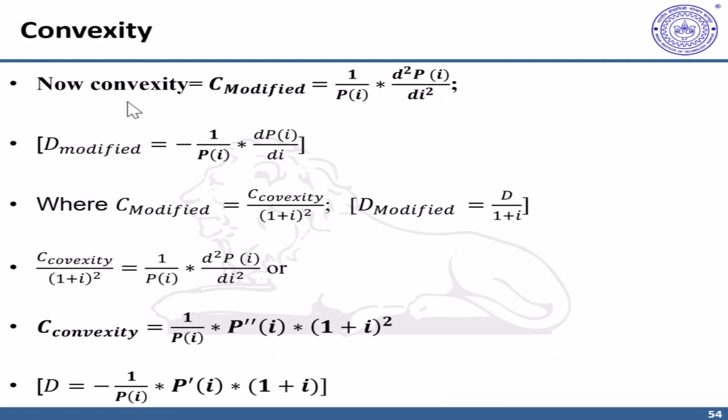convexity in a parallel manner with duration. Recall, we said D modified was dPi upon di into 1 upon Pi. In a similar manner, define C modified, convexity modified, as 1 upon Pi into d square Pi upon di square.